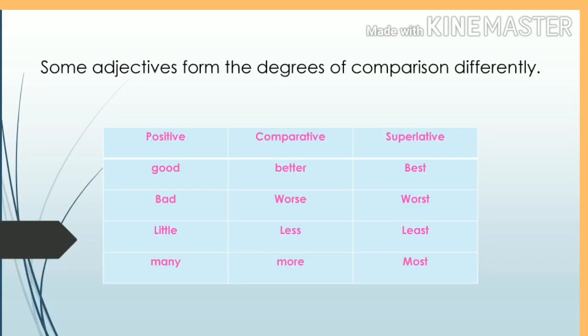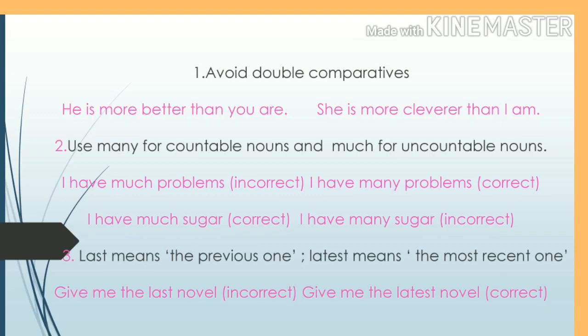And also, some adjectives form the degrees of comparison differently, like good, better, best. Good is an adjective of positive degree. Better is an adjective of comparative degree. Best is the adjective of superlative degree. Like this, we have many: bad, worse, worst; little, less, least; many, more, most. We just have to memorize all these comparisons of adjectives, different degrees of comparison. I will give you some additional information about this.